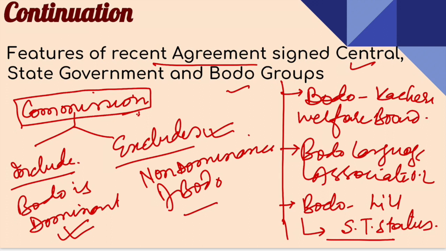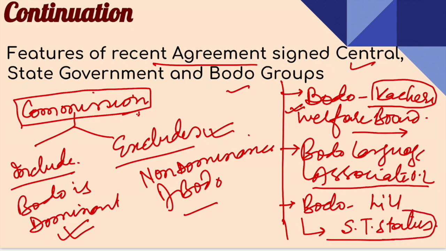Second, there is also talk of the establishment of a Bodo Kachari Welfare Board, and the Bodo language will be considered an associate official language of Assam. And the last important clause of this agreement is that the Bodos living in the hill areas of Assam will have the status of Scheduled Tribe. Basically, this is the recent framework of the agreement signed.